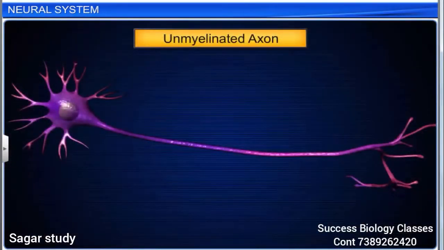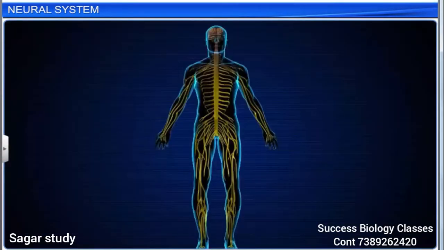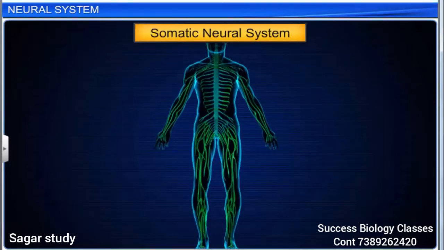Unmyelinated nerve fiber is enclosed by a Schwann cell that does not form a myelin sheath around the axon. Nodes of Ranvier are absent. These fibers are found in the autonomic and somatic neural systems.